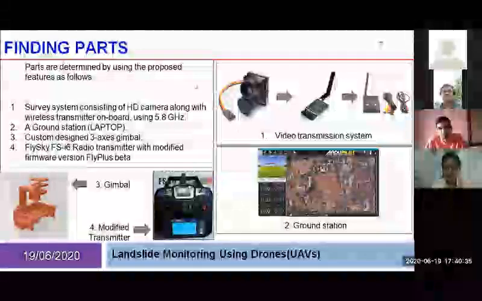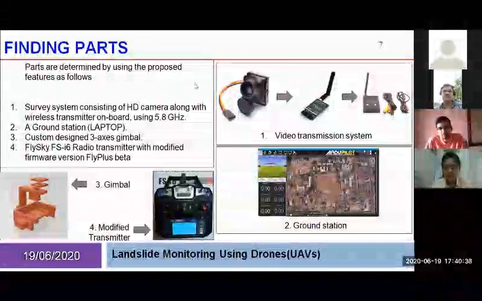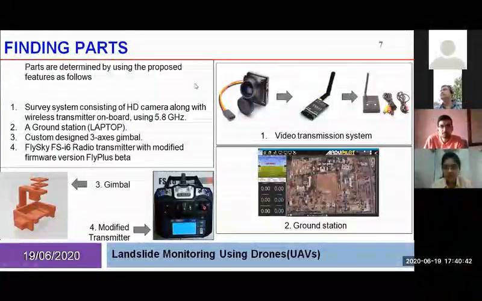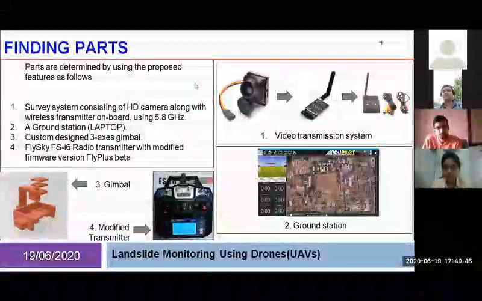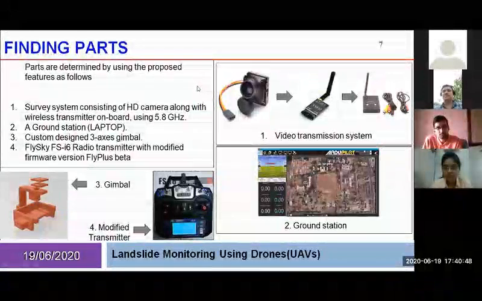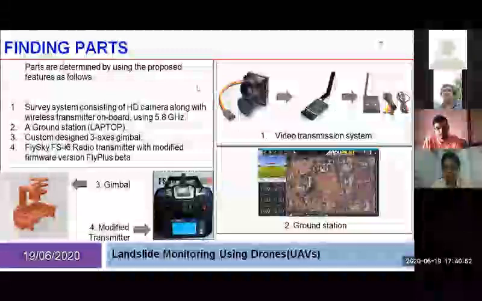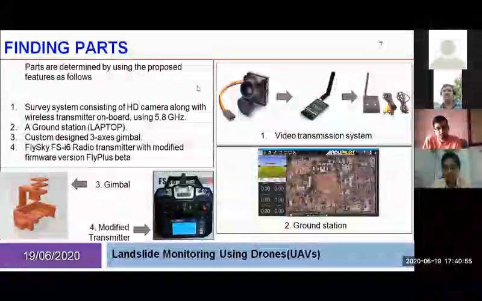Then the output of this RS832 receiver is digitized using a USB converter, which converts the analog output to digital output. This output is then fed into our ground station, which is the main control station of the system. Then I'll explain what the ground station is.